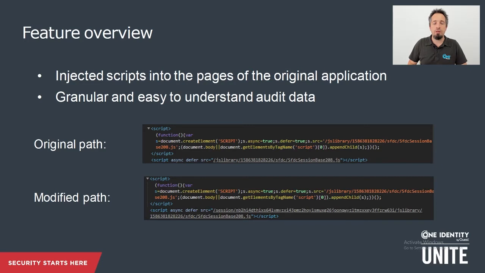As you can see in this example, this is how a path in a script looks like, and this is how the proxy transforms it on the fly. With this approach, the security features of the browser, the application, and the web server won't be degraded, as the proxy stays undetected in the middle.